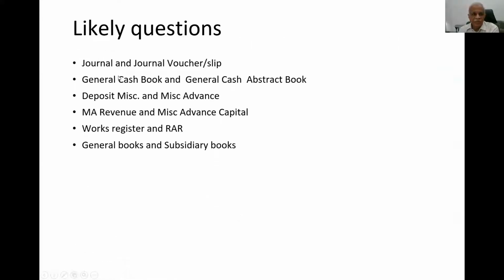And then journal voucher or journal slip. Distinguish between general cash book and general cash abstract book. Deposit miscellaneous and miscellaneous advance. Miscellaneous advance revenue, miscellaneous advance capital. Works register and RER. General books and subsidiary books. So these are all the likely questions from this topic, which I thought can come up in the examination. And thank you for listening to me, and I am open for the questions.